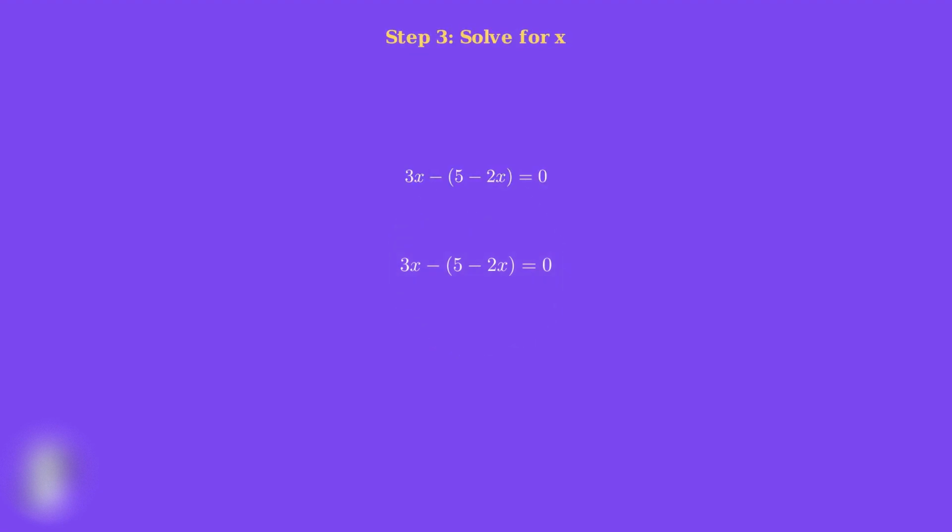Step 3. Now we solve for x, starting with 3x minus the quantity 5 minus 2x equals 0. First, I'll distribute the negative sign. The minus sign in front of the parentheses changes the signs inside, giving us 3x minus 5 plus 2x equals 0. Next, I'll combine like terms. 3x plus 2x equals 5x, so we have 5x minus 5 equals 0. Adding 5 to both sides gives us 5x equals 5. Finally, dividing both sides by 5, we get x equals 1. Excellent, we found our x value.